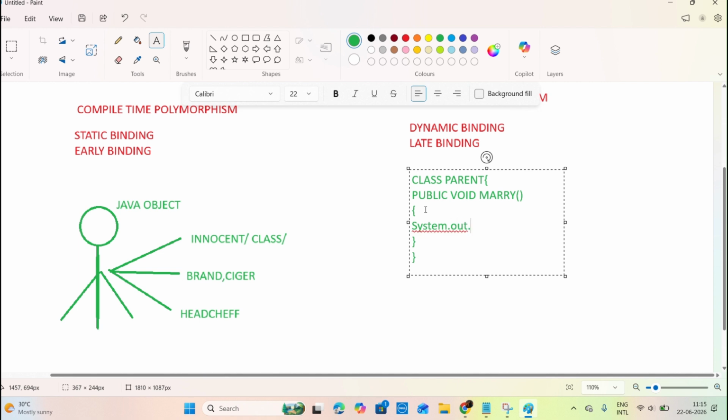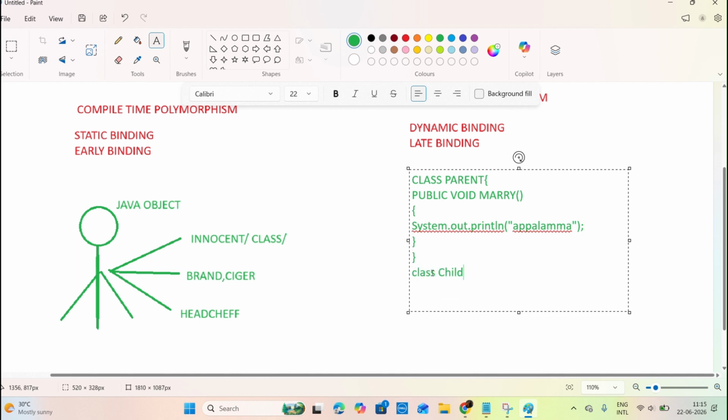System.out.println of some name, for example Appalamma. So the parents said, Ajay, you marry Appalamma. But now try to understand: here I'm creating another class, the child class.